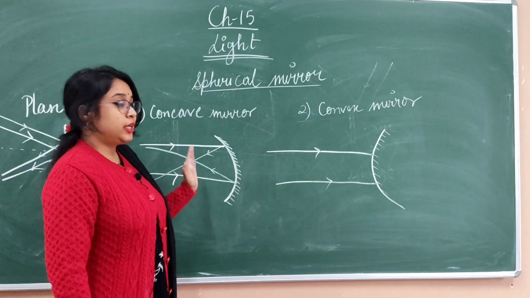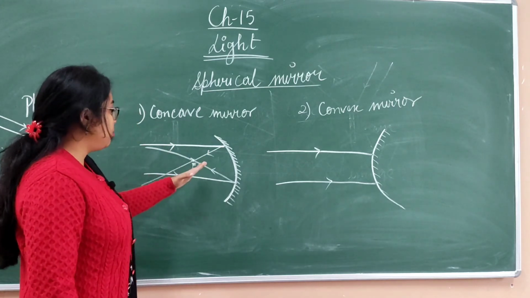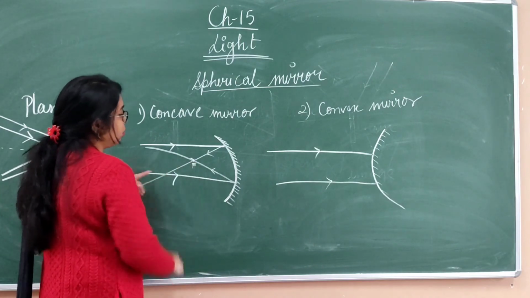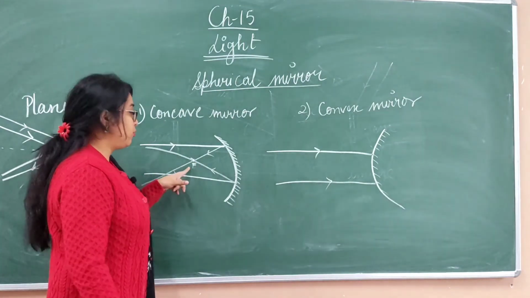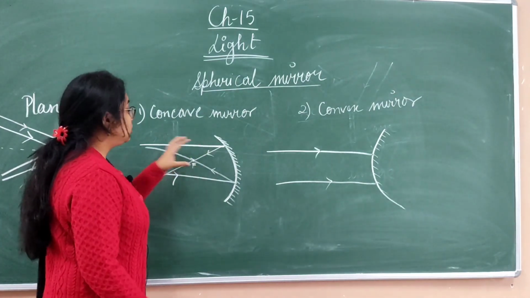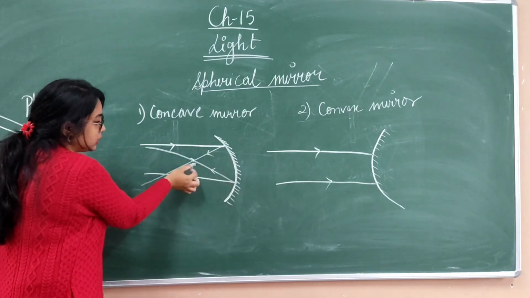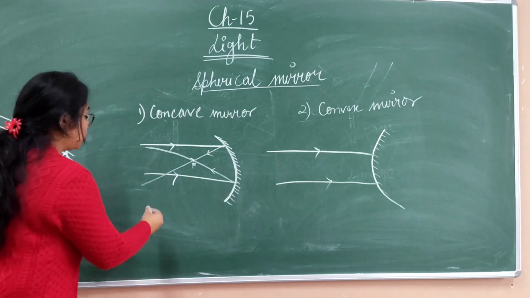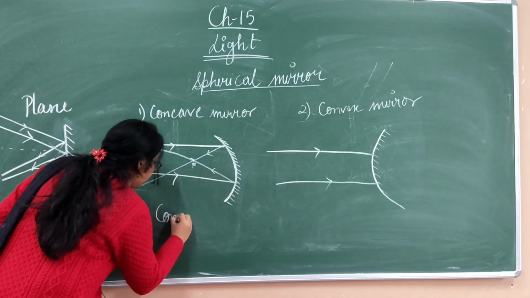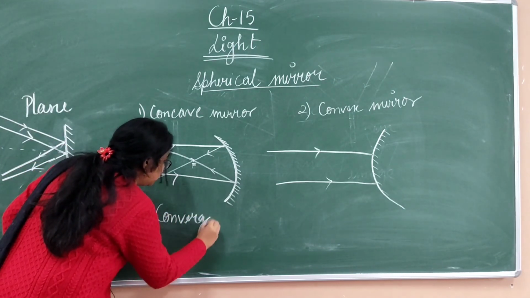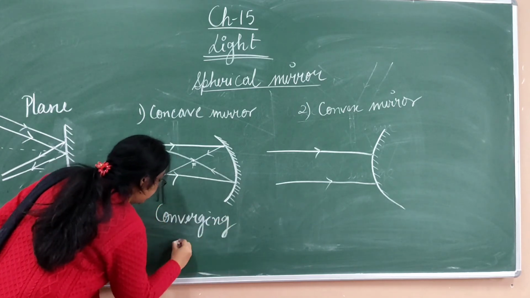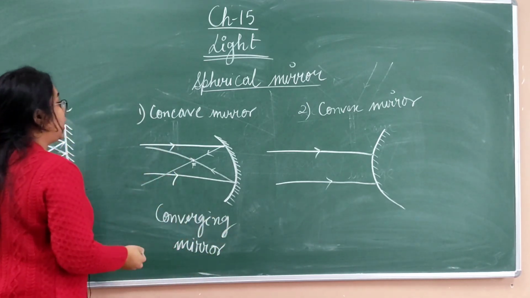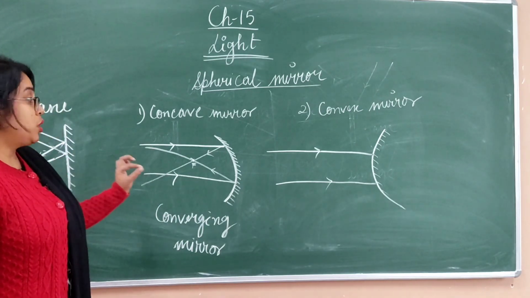When the parallel rays of light fall over a concave mirror, the reflected light meets at a point that is known as F or focus. So see, the rays of light get converged at a point. So the concave mirror is also known as a converging mirror, as the rays of light converge at a point.